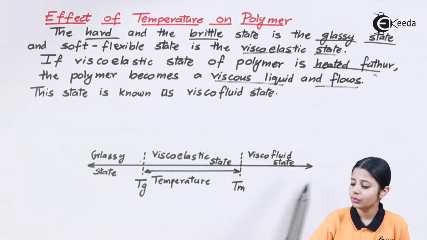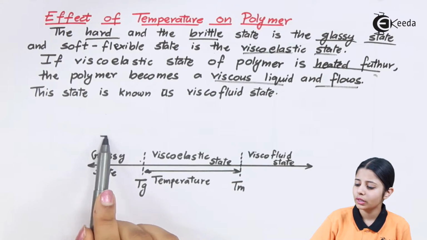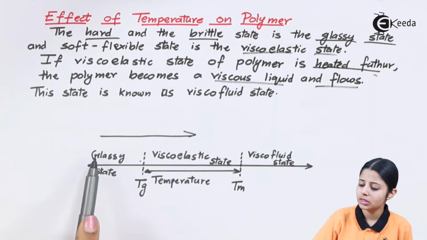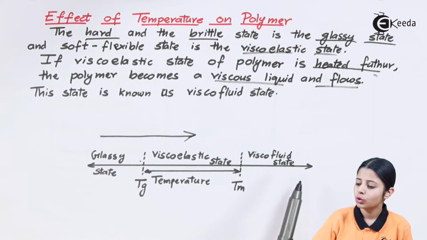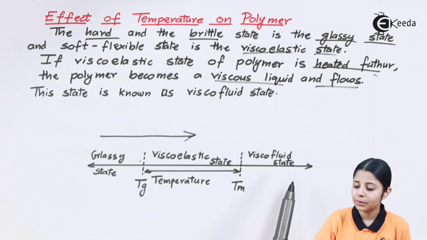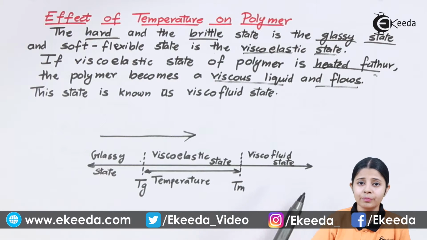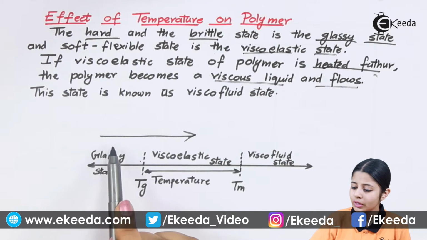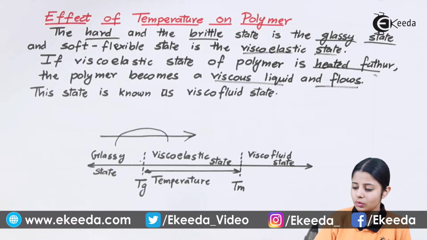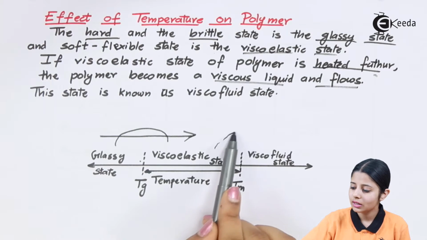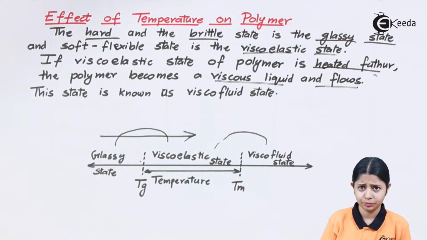The third is the viscous fluid state. Now when you're flowing from here to here, or moving from the glassy direction to the viscofluid direction, what happens is you are applying heat. Whenever you apply heat, the glassy state will change to my viscoelastic state. The viscoelastic state will change to my viscofluid state.